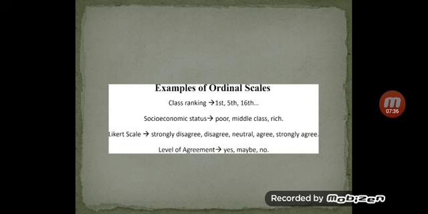Next, the Likert scale, which I have already told you about: strongly disagree, disagree, neutral, agree and strongly agree. This is the order, and again it will be helpful for identifying the attitude of the respondents or the feelings of the respondents.